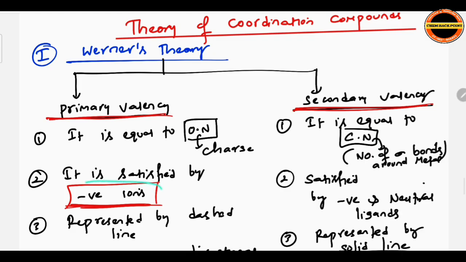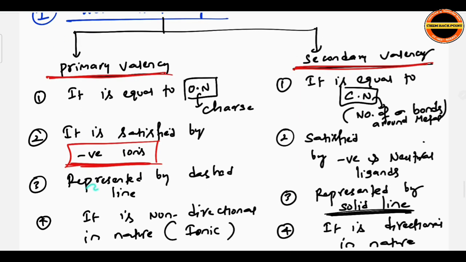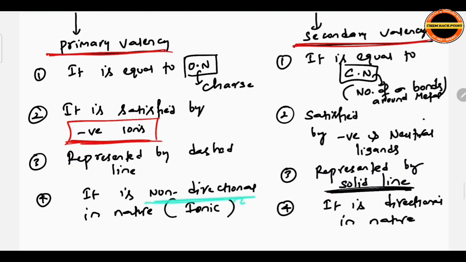Primary valency is satisfied by negative ions. Secondary valency is satisfied by negative and neutral ligands. These are theoretical points you have to remember. Primary valency is represented by a dashed line, secondary valency by a solid line. Primary valency is non-directional in nature, meaning there is no particular direction in which it forms.